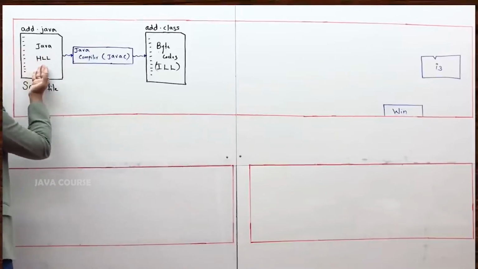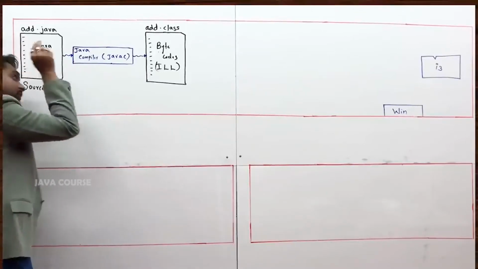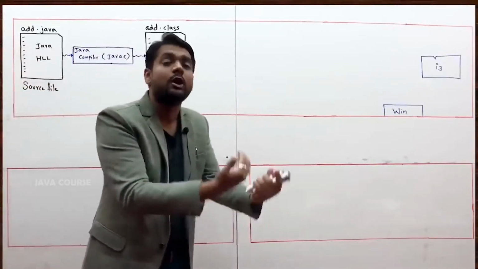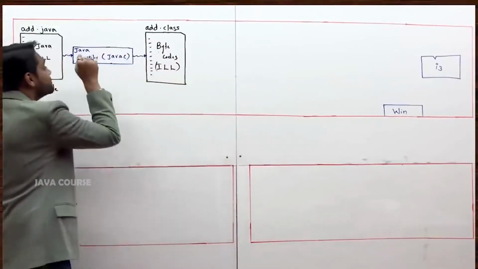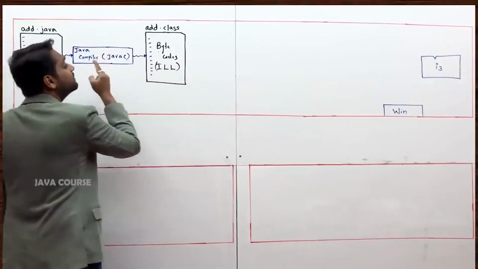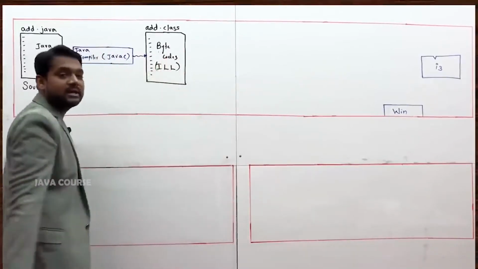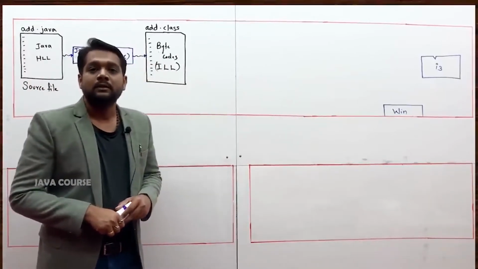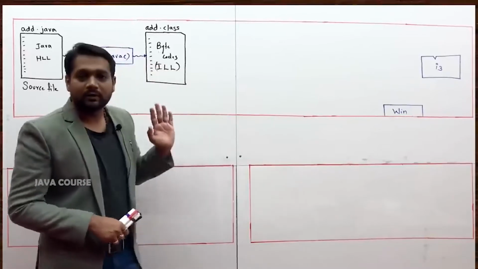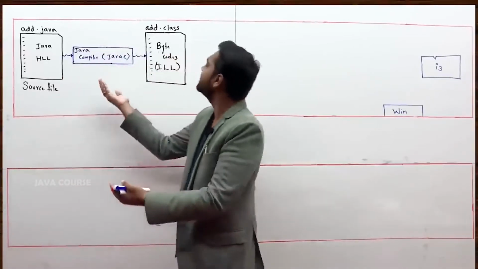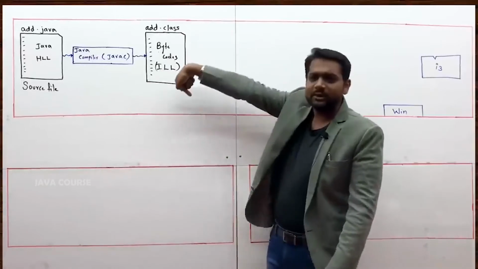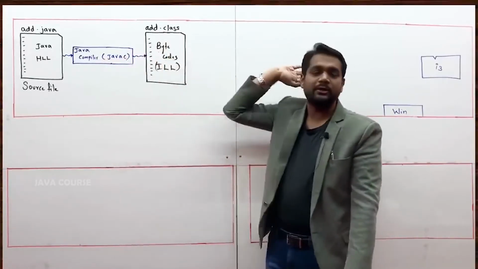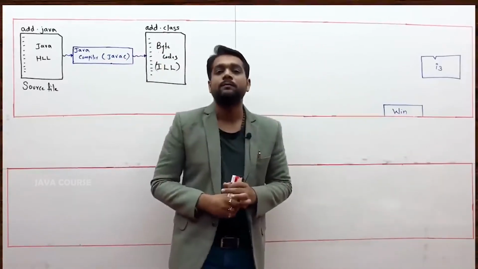Whenever you have the high level language program written in Java, you will give it to the Java compiler. Unlike other compilers, the Java compiler will not produce the machine level language code or the object file. Rather, it will produce something called byte codes or intermediate level language code. So compilation is over. The compiler has converted it to byte codes, whereas another compiler would have converted it to machine level language.